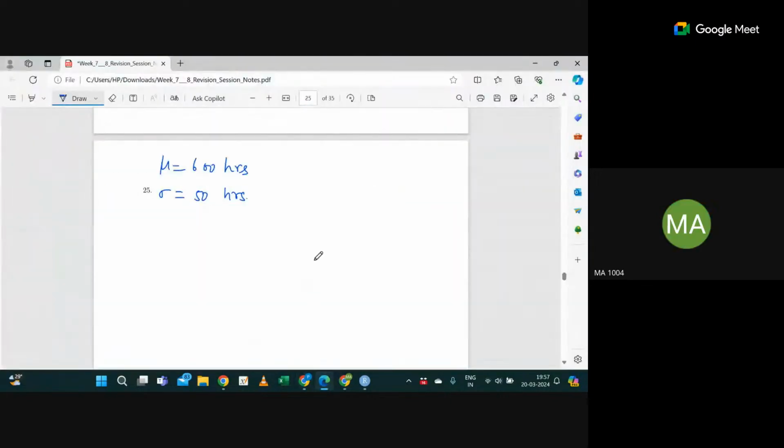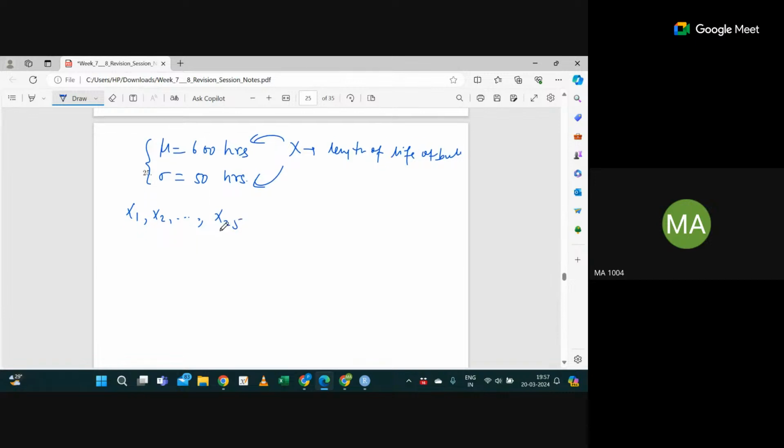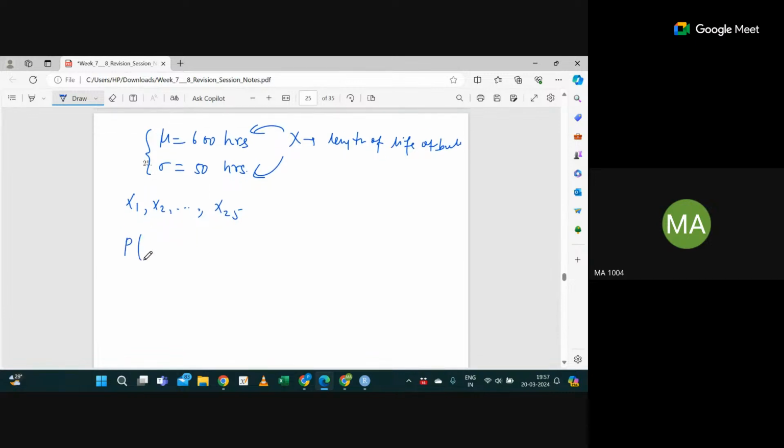Correct. So in this case x is the length of life of a bulb, and mu is the expectation of x, and sigma is given to you. They have taken 25 samples from the normal distribution, and we have to find the probability that your average life is less than 615 hours. Is this the question, right? Correct.